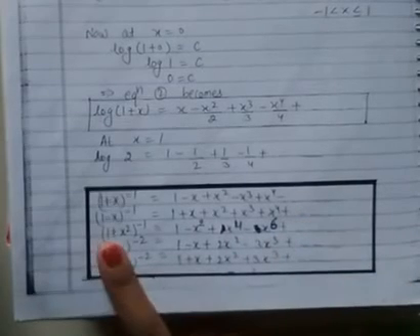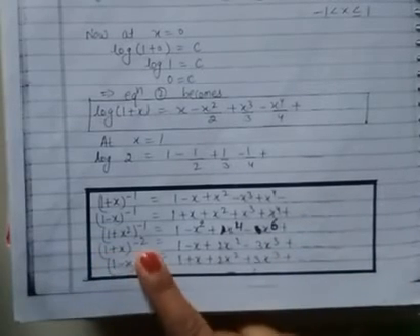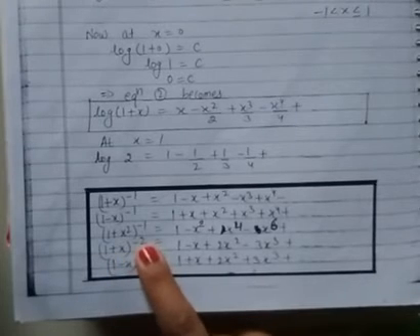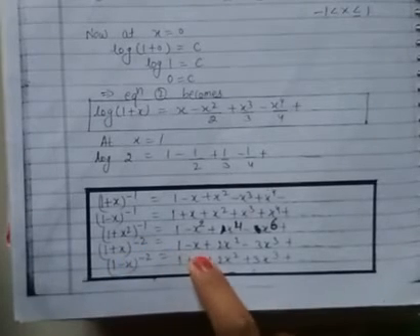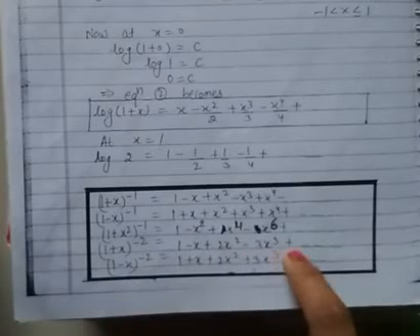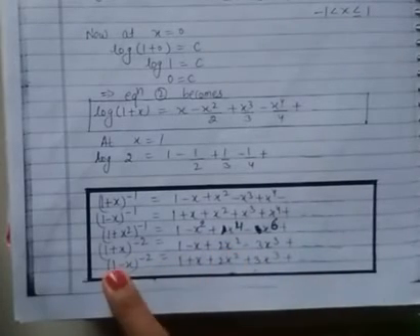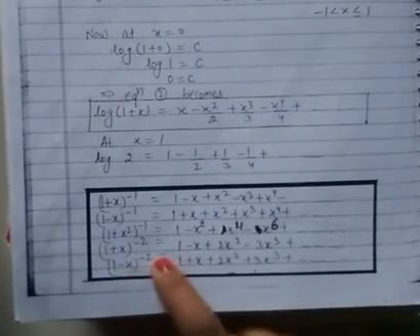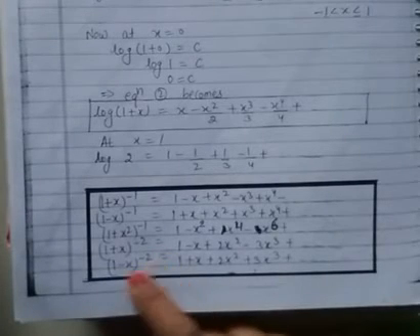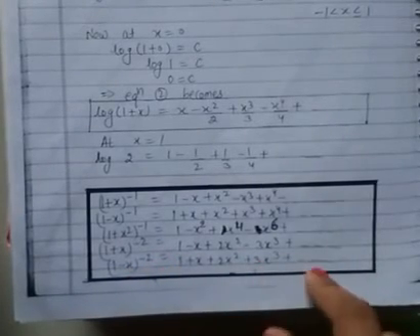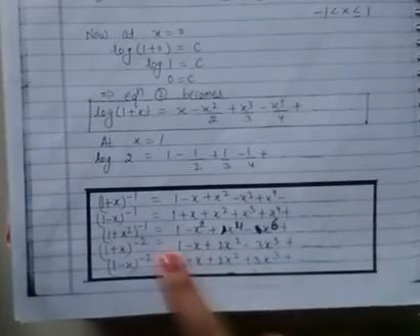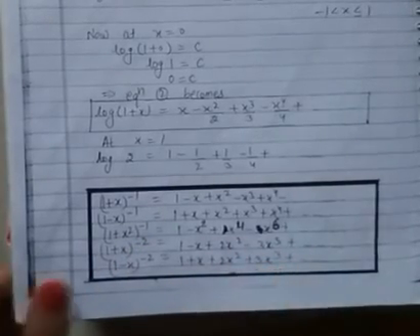But if we have (1 plus x) to the power minus 2, it will be 1 minus x plus 2x square minus 3x cube. So this is important, because in the binomial expansion this 2 will come. And in (1 minus x) to the power minus 2, when it is both minus, it is all plus, and when we have only one minus, it is alternate plus minus.